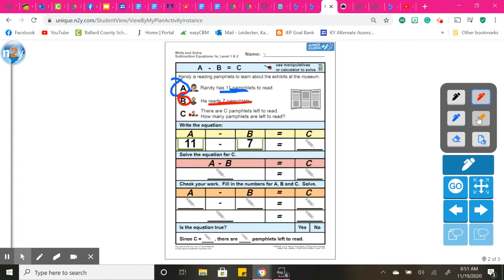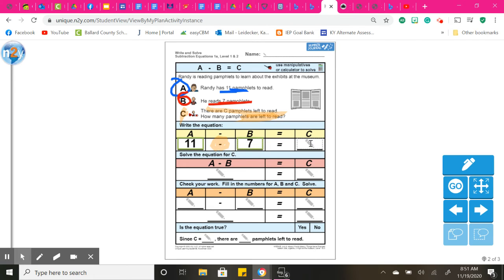And C is our unknown. C is our question mark. So it's going to say there are C pamphlets left to read. How many are left? Left, we're going to subtract. And C, we don't know. So C is C.